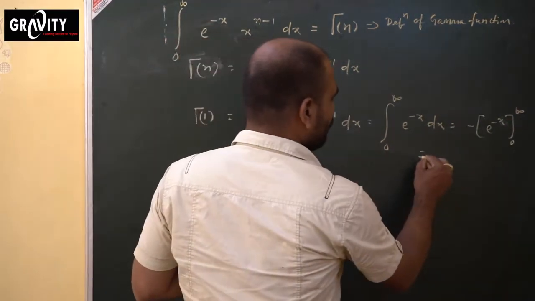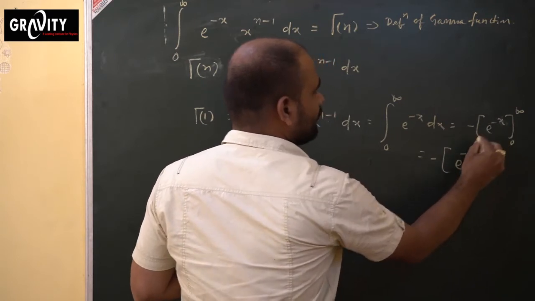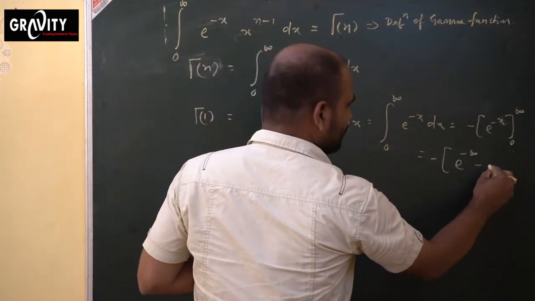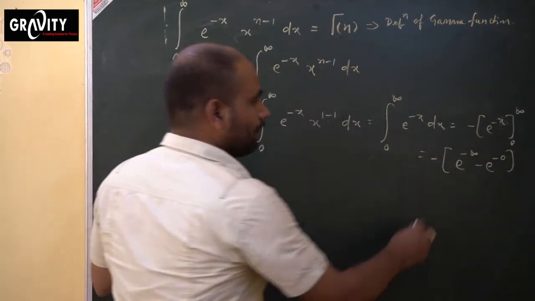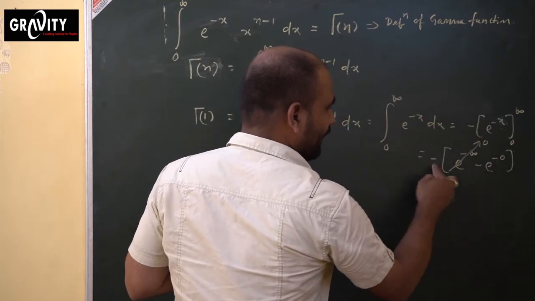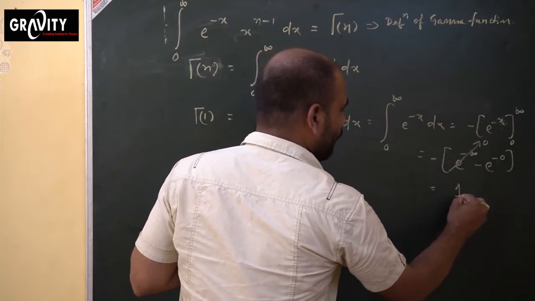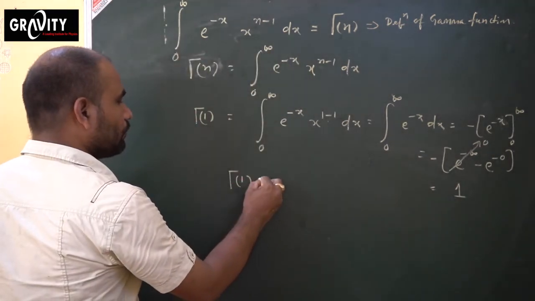So this equals minus of e to the power minus infinity minus e to the power minus 0. What happens? The first value is 0, the second value is 1. Minus is there, so minus times minus gives plus. So gamma 1 equals 1.